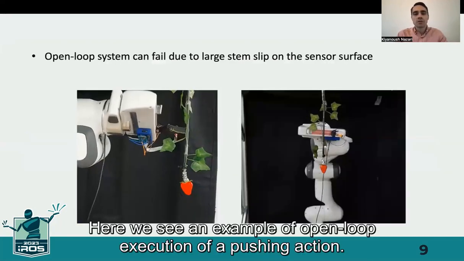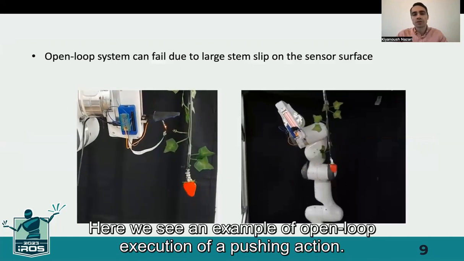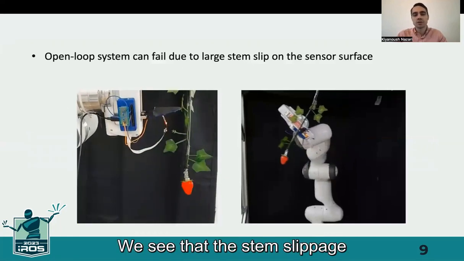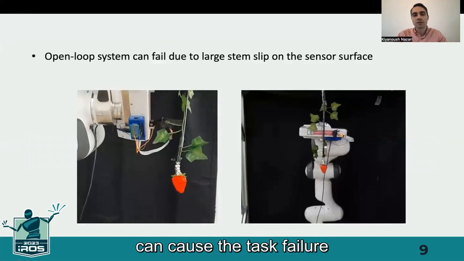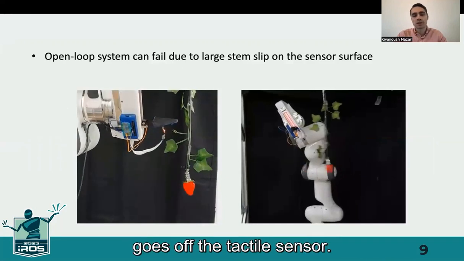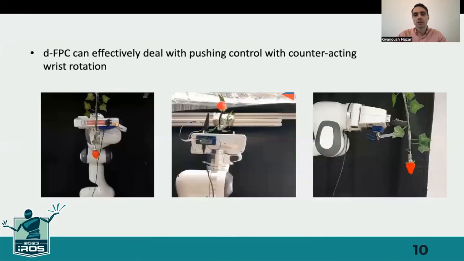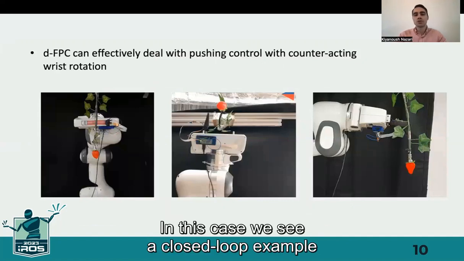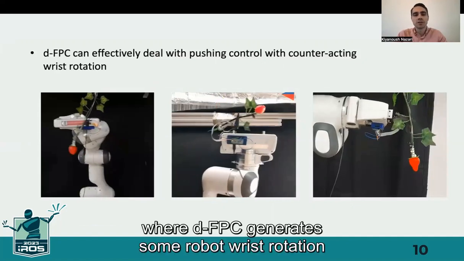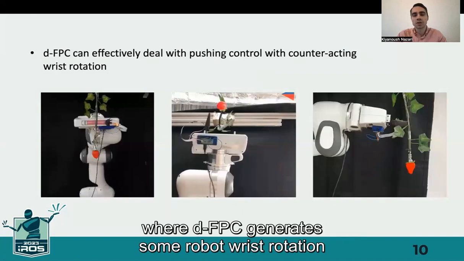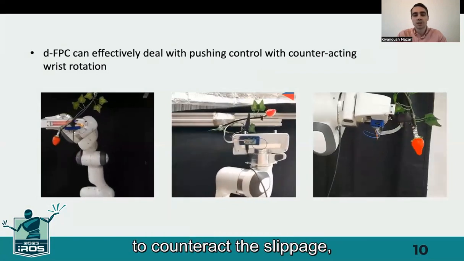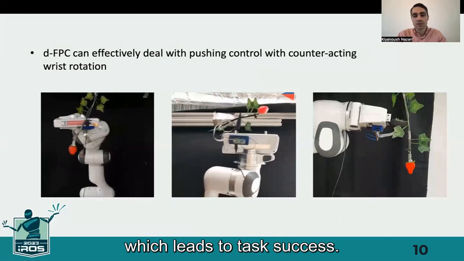Here we see an example of open loop execution of a pushing action. We see that the stem slippage can cause the task failure where the stem goes off the tactile sensor. In this case, we see a closed loop example where DFPC generates some robot wrist rotation to counteract a slippage, which leads to task success.